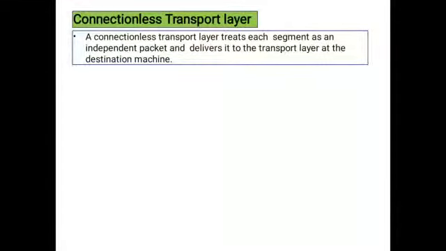So what is the connectionless transport layer? A connectionless transport layer treats each segment as an independent packet and delivers it to the transport layer at the destination machine. We have the sender machine and the destination machine. A machine is nothing but our computer or an electronic device. So we send data from the sender to the destination.